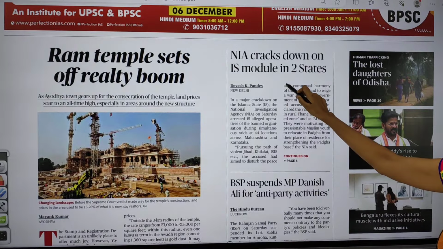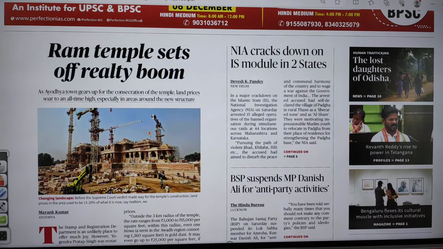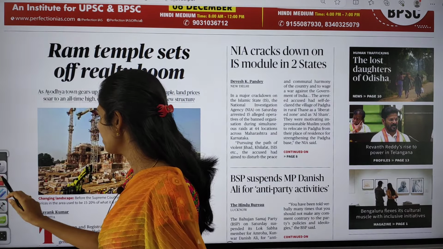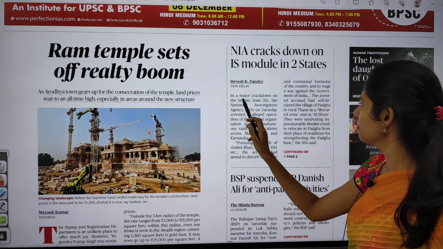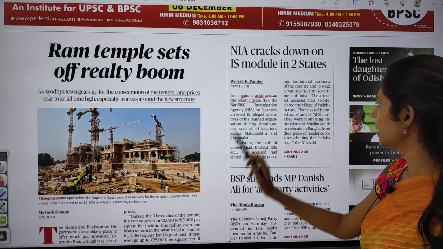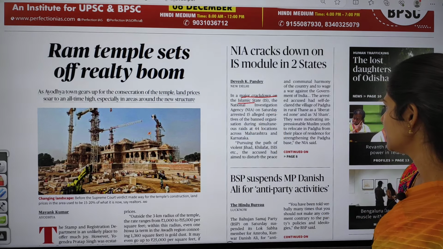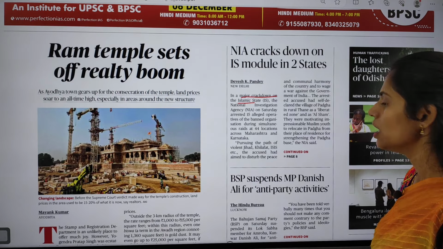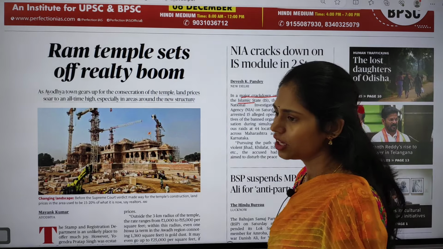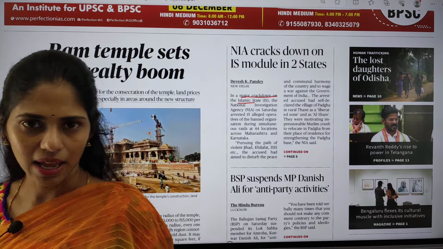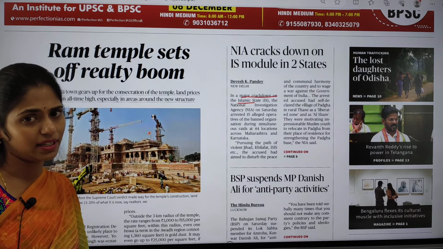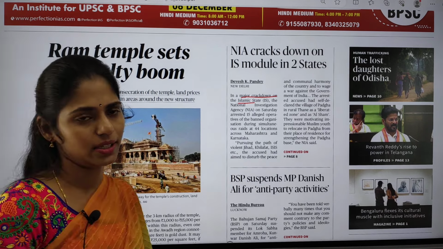The next important topic here is NIA cracks down on IS module in 2 states. This article is talking about IS, the Islamic State organization. There is a major crackdown on the Islamic State, where the National Investigation Agency arrested 15 alleged operatives of the banned organization in the states of Maharashtra and Karnataka. Here you have to see what this IS, Islamic State, is, what the objectives and mandate of the Islamic State are, and what activities are done by this Islamic State. That will be important.